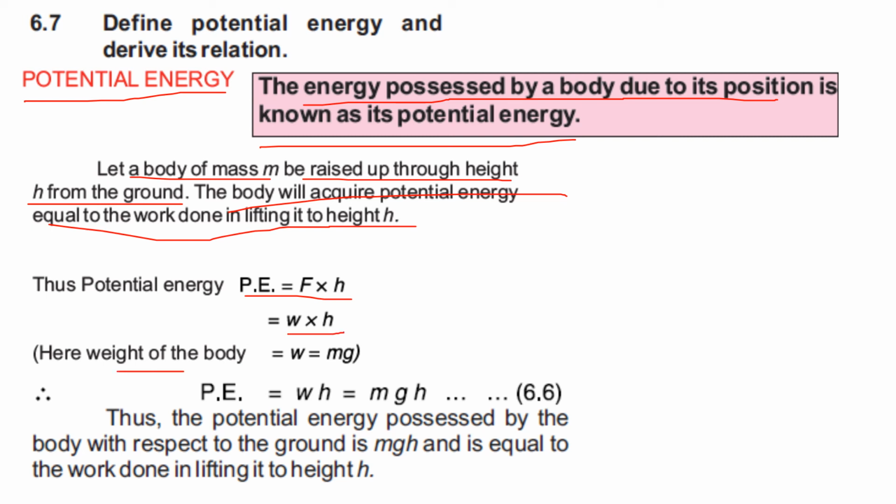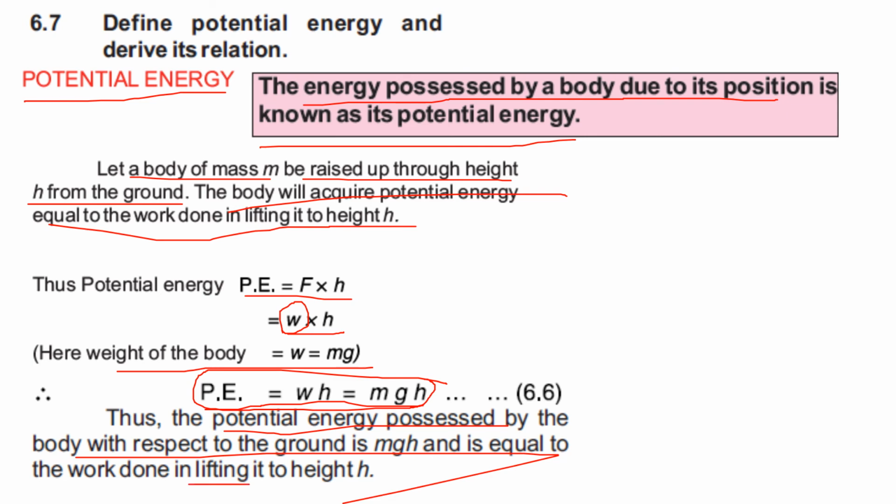All of you know that weight is equal to mg. So we can write mg instead of W, and we can say that potential energy is equal to W h, which is equal to mgh. Potential energy is equal to mgh. This is the relation for potential energy. Thus, the potential energy possessed by the body with respect to the ground is mgh and is equal to the work done in lifting it to the height h.